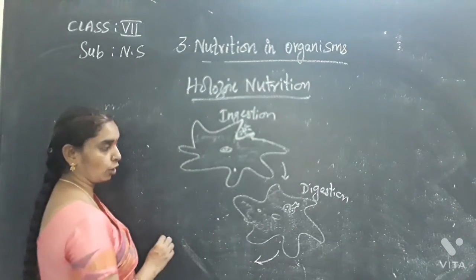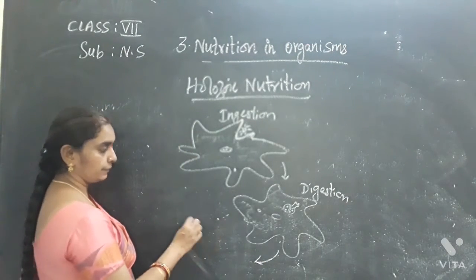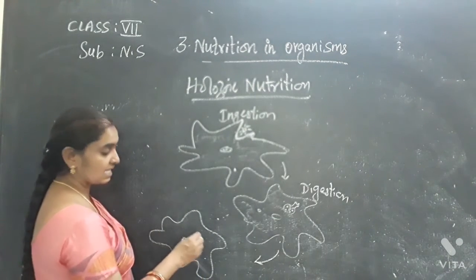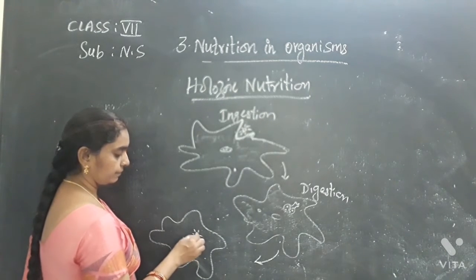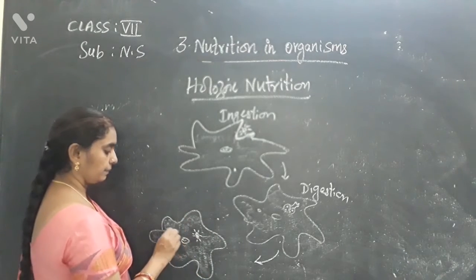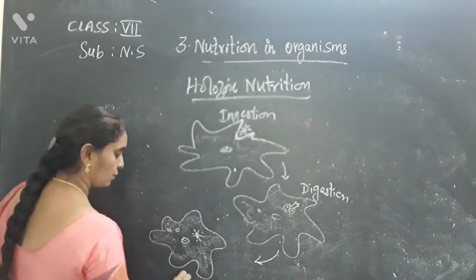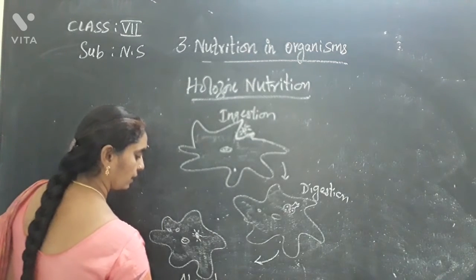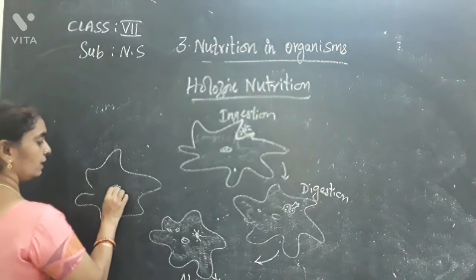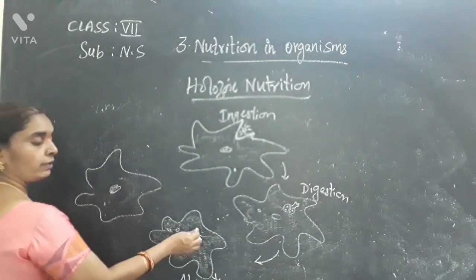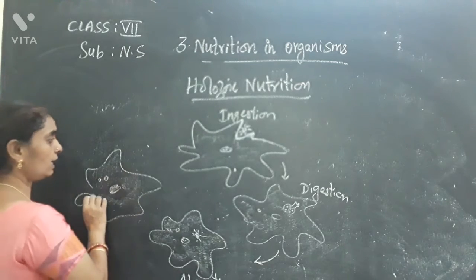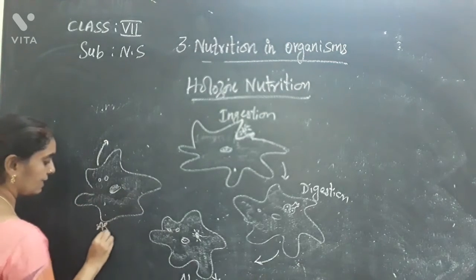Then what happens? Absorption. During absorption, the food mixes with the blood inside. This is absorption. Next, assimilation. During the process of assimilation in this amoeba, the food becomes a part of the body itself. That is called assimilation.